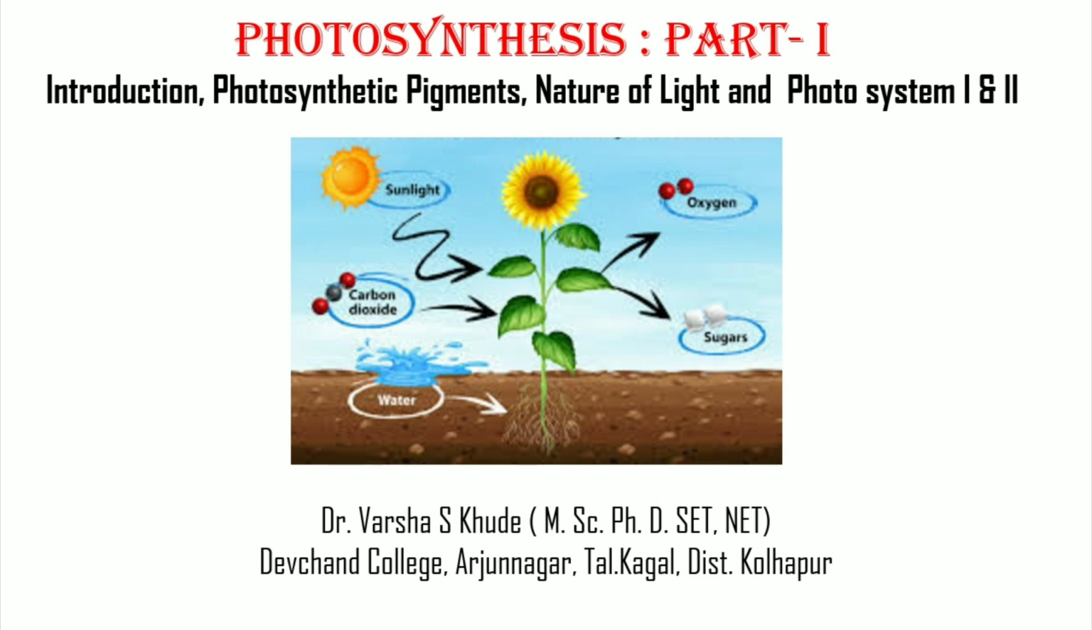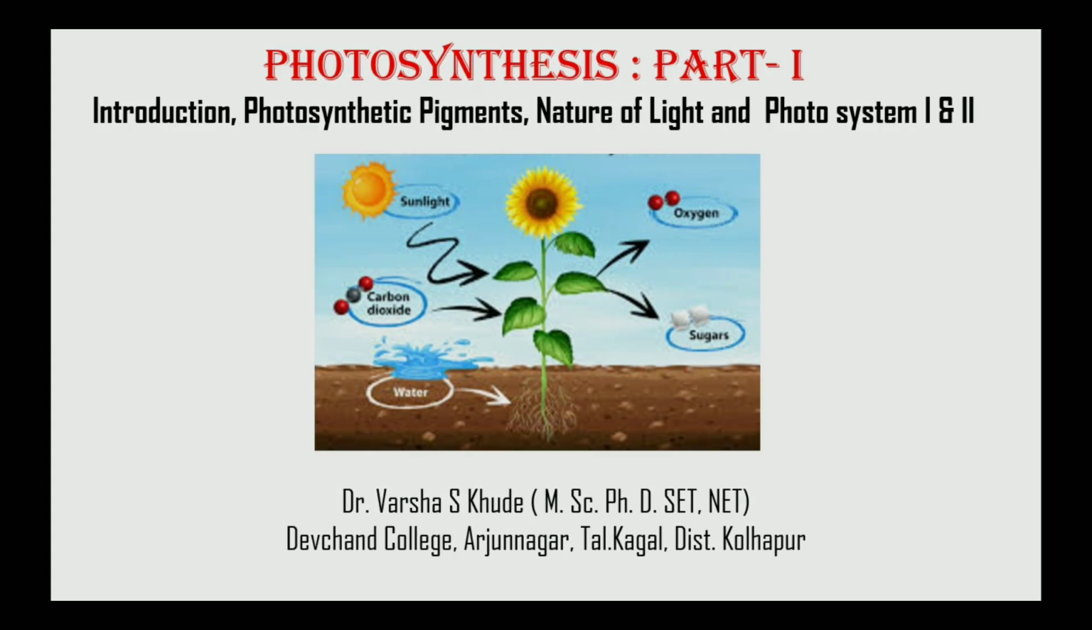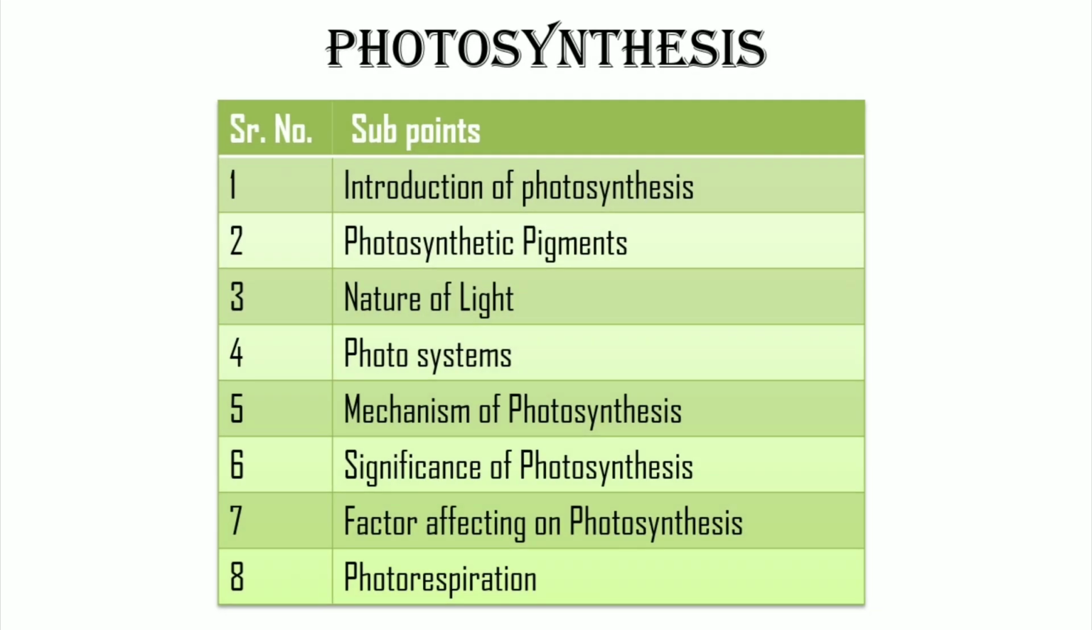Today we will discuss photosynthesis in plants. The topic photosynthesis is divided into the following subpoints. First, introduction of photosynthesis. Second, photosynthetic pigments. Third, nature of light. Fourth, photosystem. Fifth, mechanism of photosynthesis. Sixth, significance of photosynthesis. Seventh, factors affecting photosynthesis, and finally photorespiration.